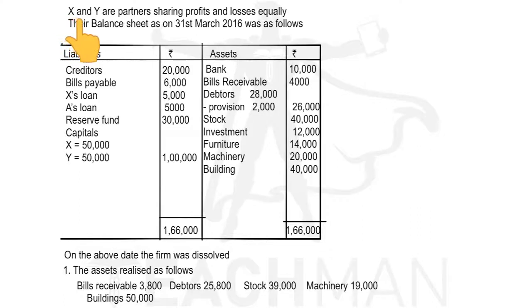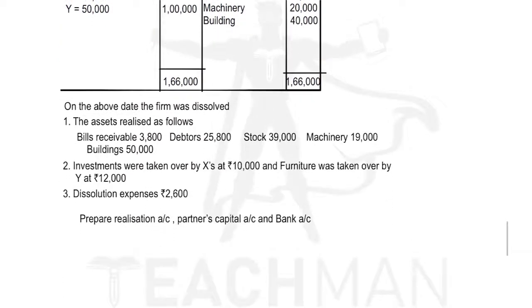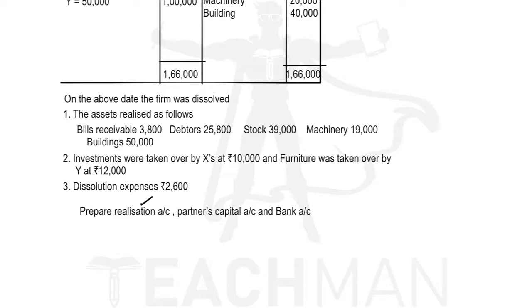Now let us solve another problem. Here X and Y are partners sharing profits and losses equally, in the ratio 1:1. The balance sheet is given below and the adjustments are given. So we need to prepare the realization account, partners' capital account and bank account.